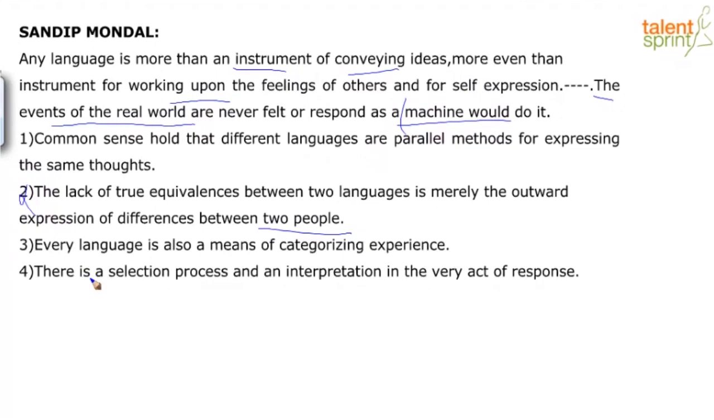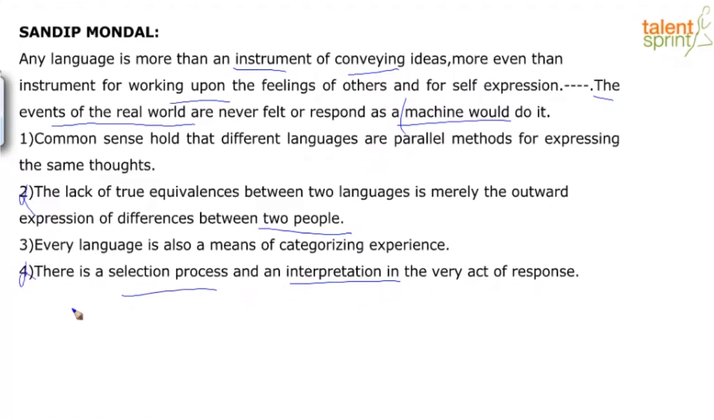I will also eliminate option 4. There is a selection process and an interpretation in the very act of response. Selection process, interpretation, no. The topic sentence just says language, instrument to convey ideas. The last one says there is a difference in terms of real world and machine world, right? Now let's go back and look at 1 and 3.